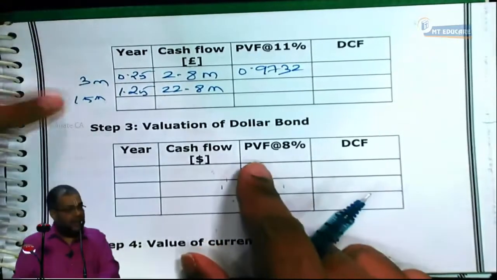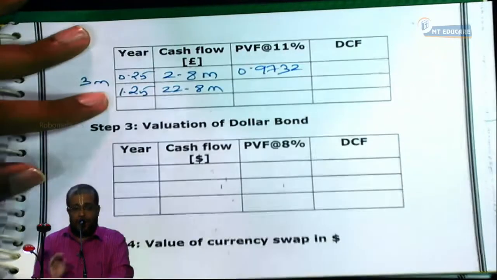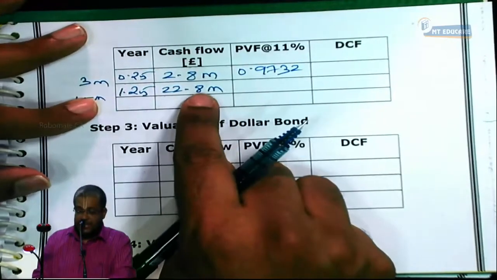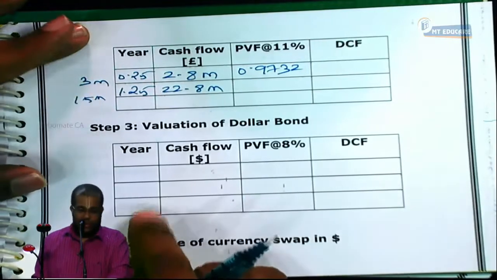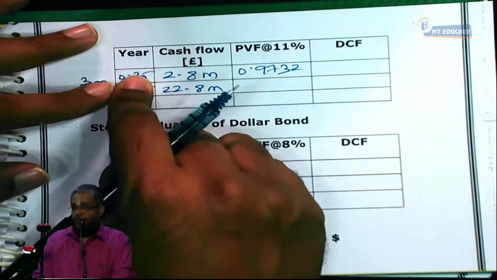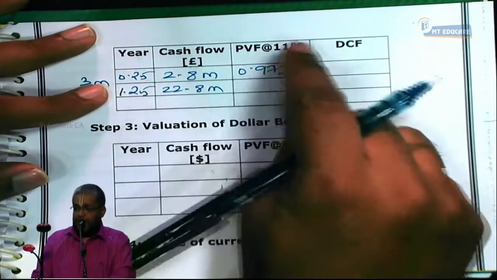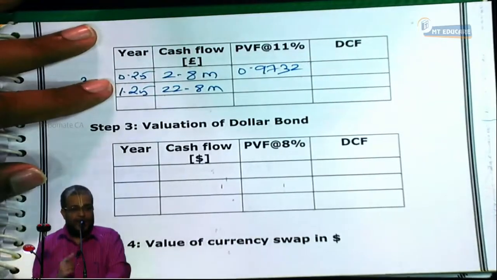Everybody, do you understand it or not? I'll tell you how. It's annual compounding. How to do it: first discount this at 11% for 1 year. Discount at 11% for how many years? 1 year. Then I'll be bringing it to 0.25 years. Then discount at what? 2.75% for 3 months. I bring it to year 0.